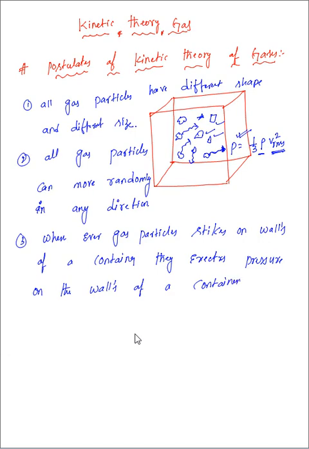How much is that pressure? Pressure P equals 1/3 times rho into Vrms square.